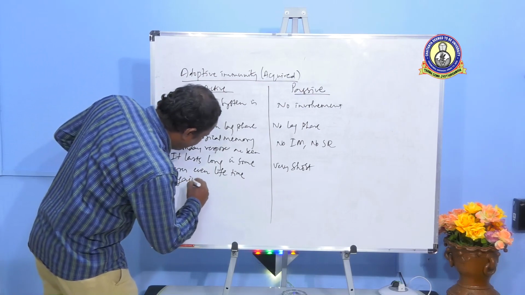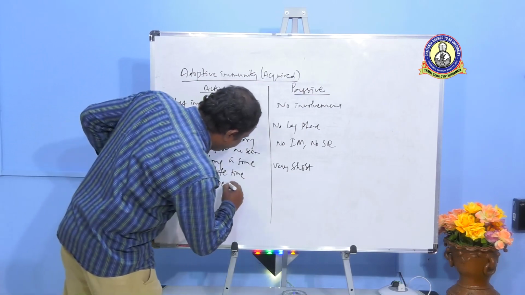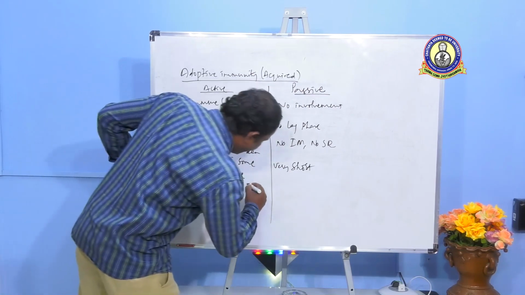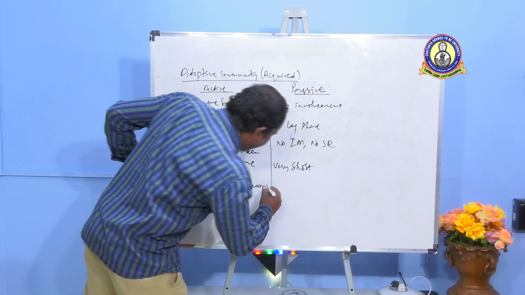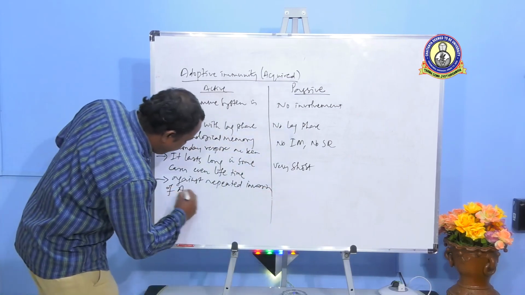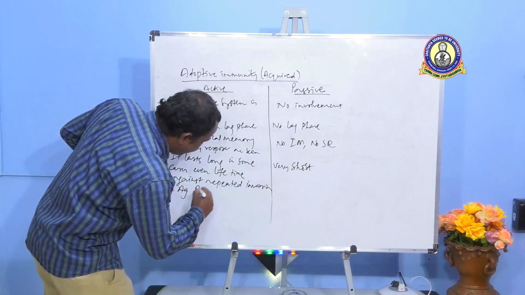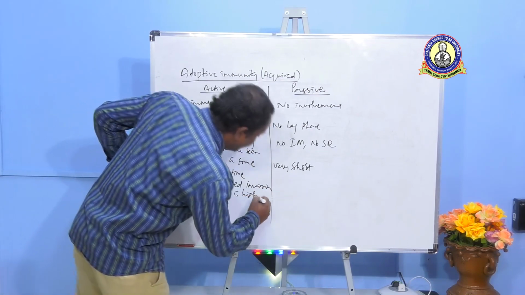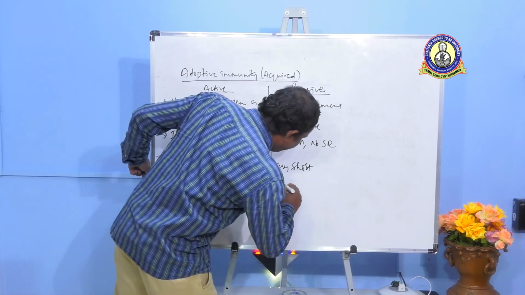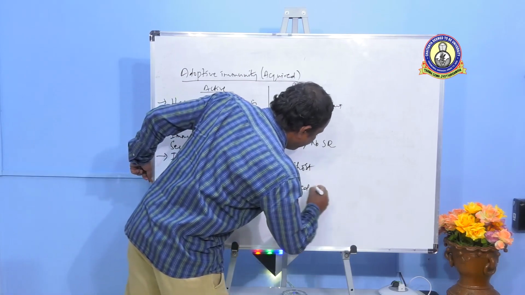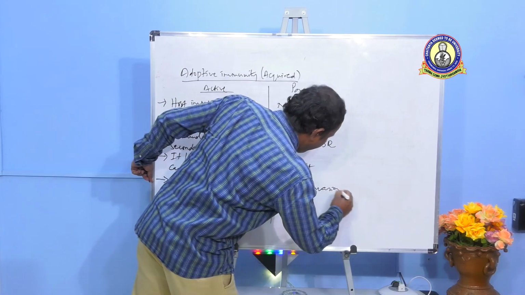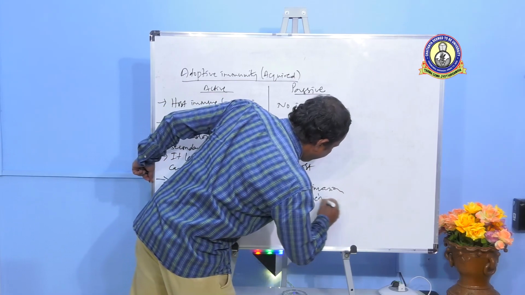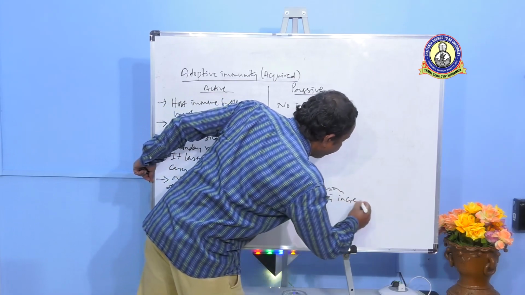One more important thing is, against repeated invasion of antigens, resistance is high in active immunity, while in passive immunity, on repeated invasions, drug concentration is increased.